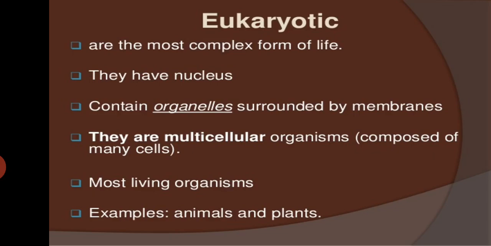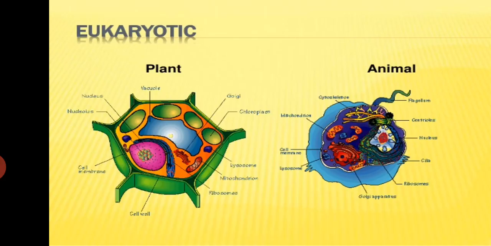Most of the organisms are eukaryotes. It means most of the population of species or organisms are eukaryotes. Common examples are animals and plants. Now you can see plant and animal both come in the category of eukaryotes. So we have the diagram of a plant cell and an animal cell. The difference between the plant cell and animal cell we will discuss in further parts.